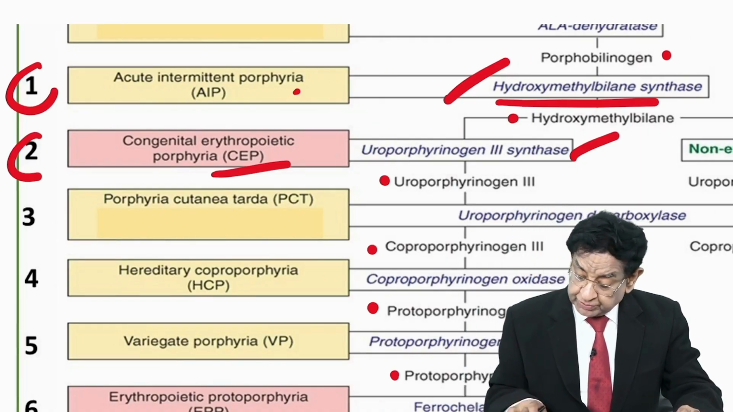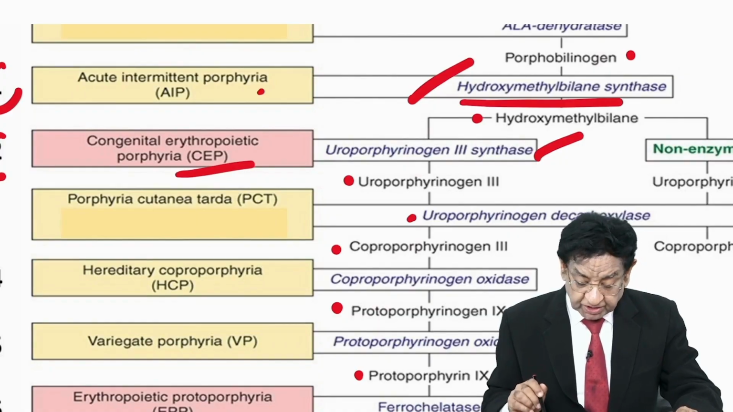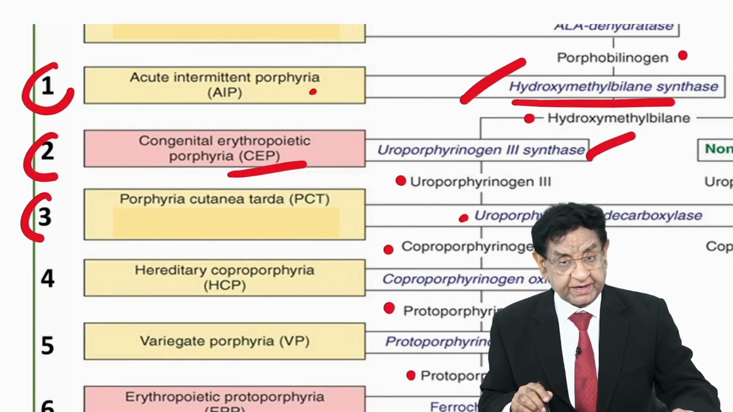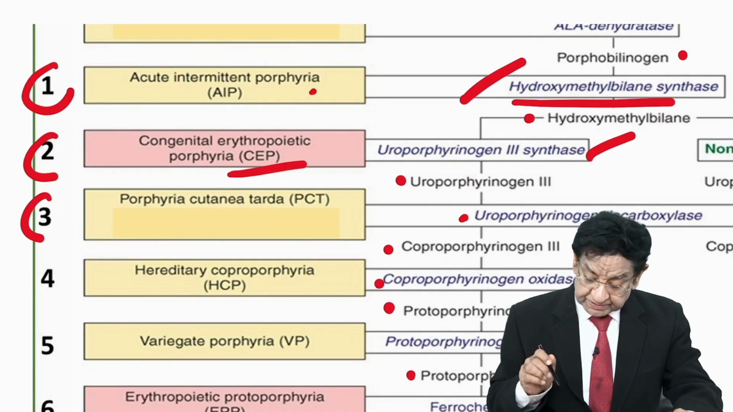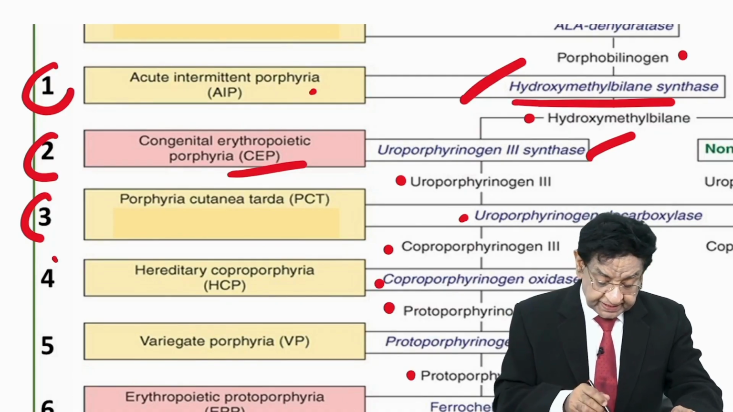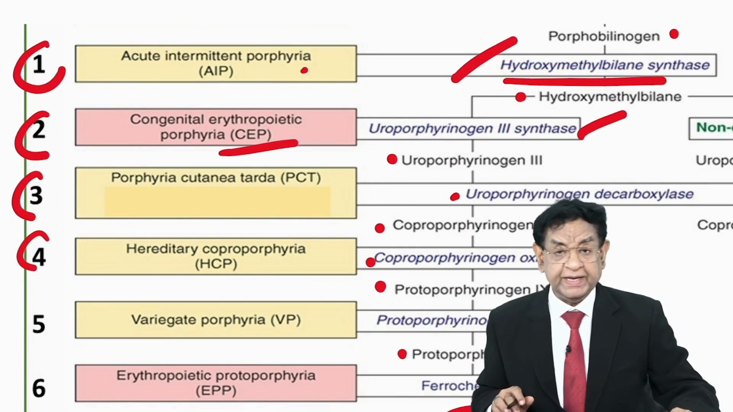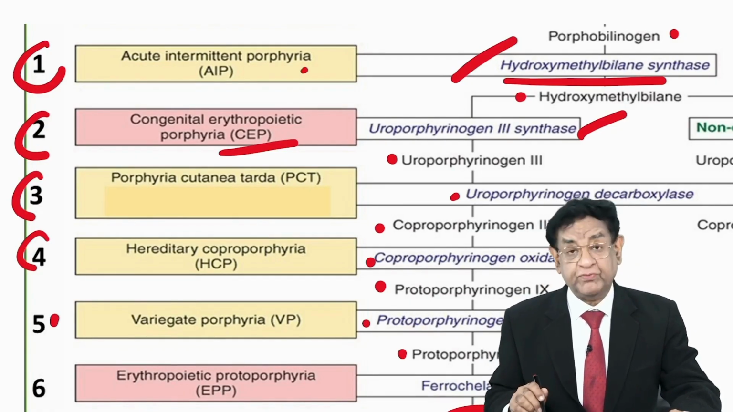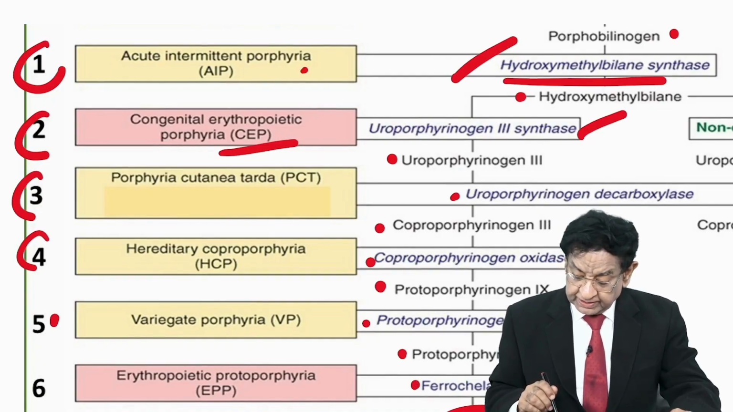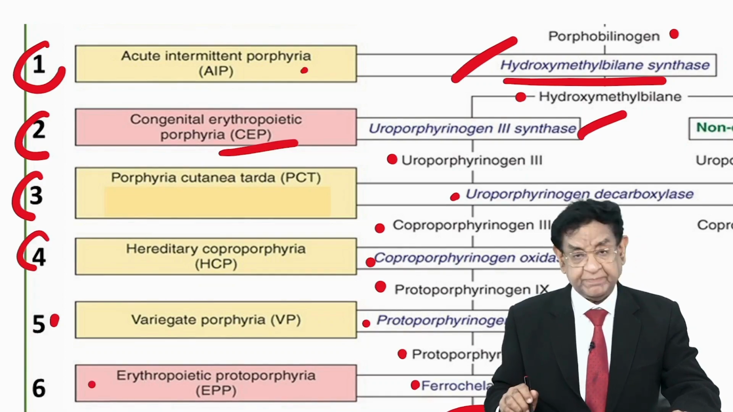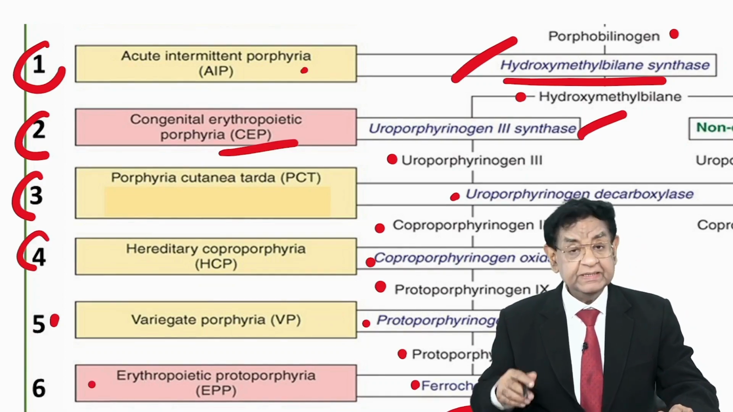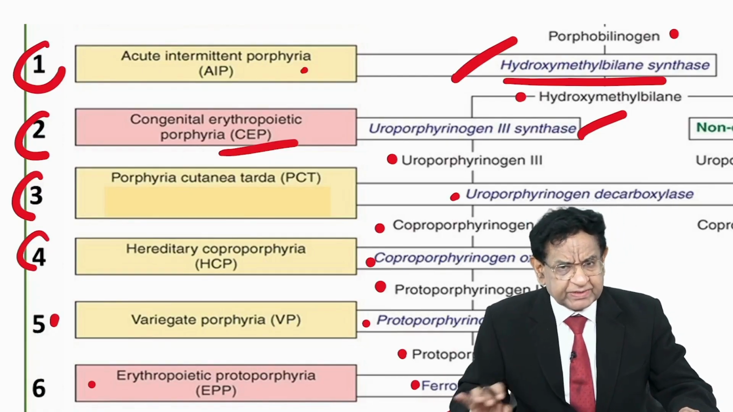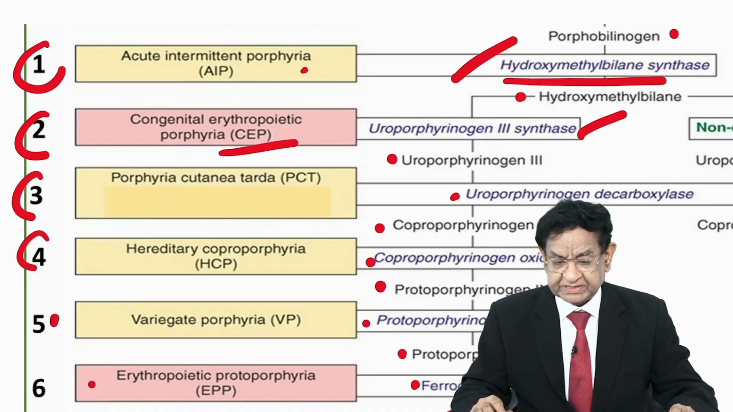Then step 3, if this enzyme is not there, we get porphyria cutanea tarda. If this enzyme is not there, we get hereditary coproporphyria, HCP. Then if this enzyme is not there, we get variegate porphyria, and finally if ferrochelatase is not there, that leads to EPP. Well, that justified my statement that in porphyria any of the enzymes may be deficient, a partial deficiency.